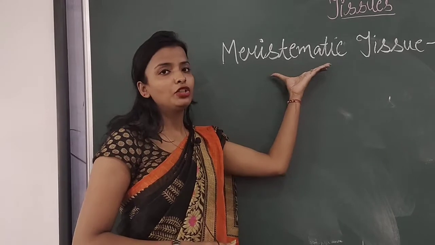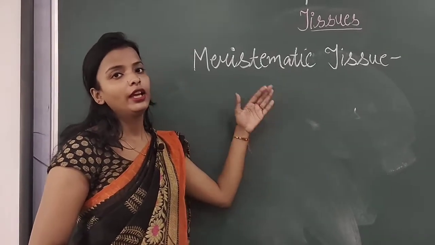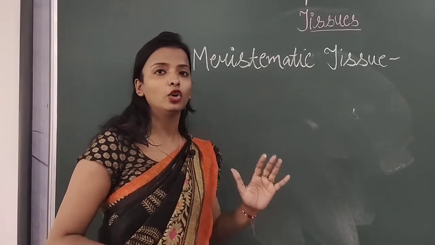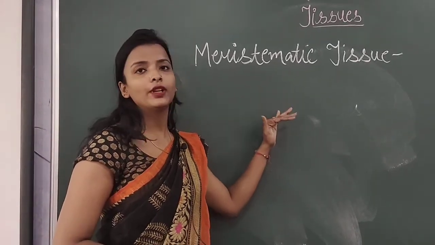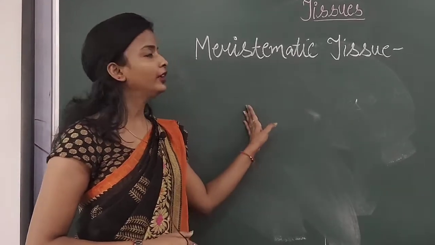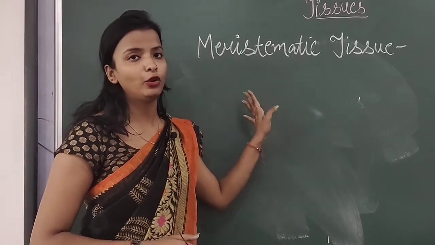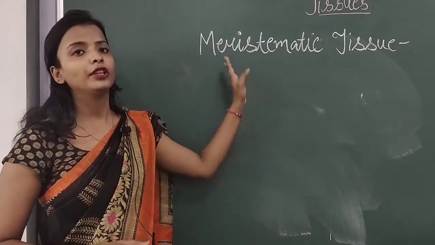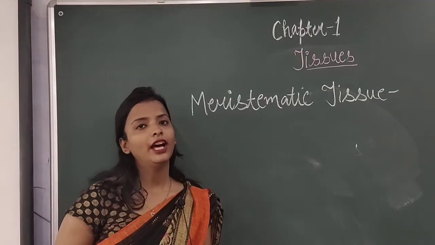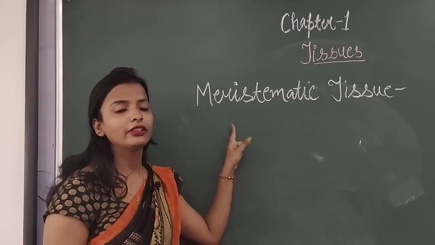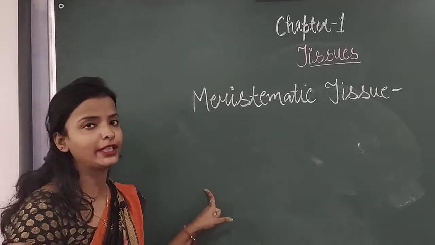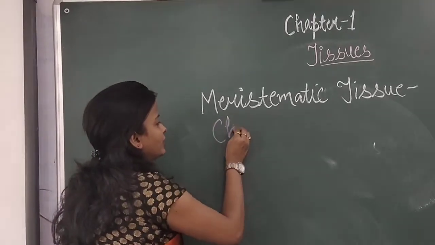Meristematic tissue acts like a small child, they are growing day by day and attaining growth, and after some time when they have attained growth, they gradually decrease their growth, or the growth is steady, like in our case. So this is the difference between meristematic and permanent tissue. I hope it's clear. Now we will talk about the subdivision of meristematic tissues. Now let us discuss some of the characteristics of meristematic tissue, and then we will come to the subdivision of meristematic tissue. So let us discuss the characteristics one by one.